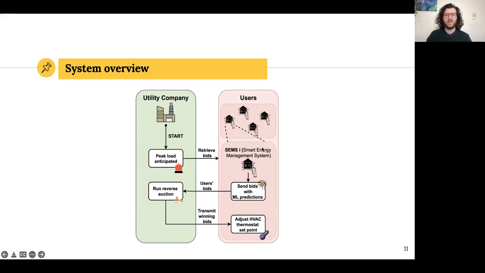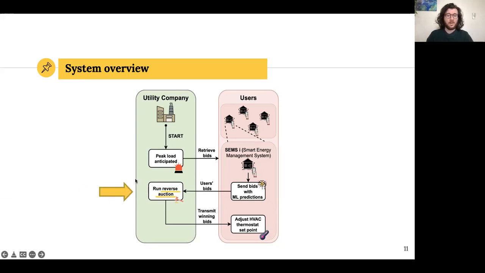And so at this point, given these bids, the smart energy management systems calculate through machine learning predictions what will be the power saving due to those changes. And it sends them to the utility company that, through what we call a reverse auction, calculates and selects the winners of this auction. And eventually those temperature changes would be executed by the smart energy management systems in the users' houses. Now in this talk, I will focus mainly on three parts.